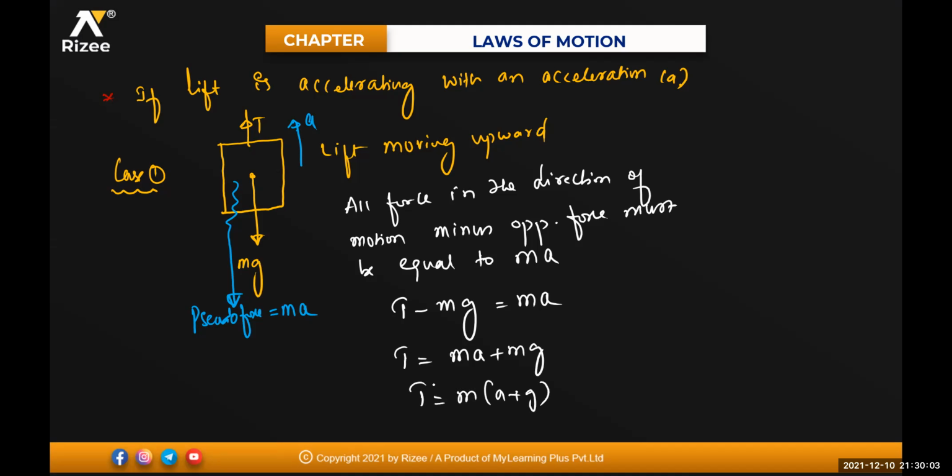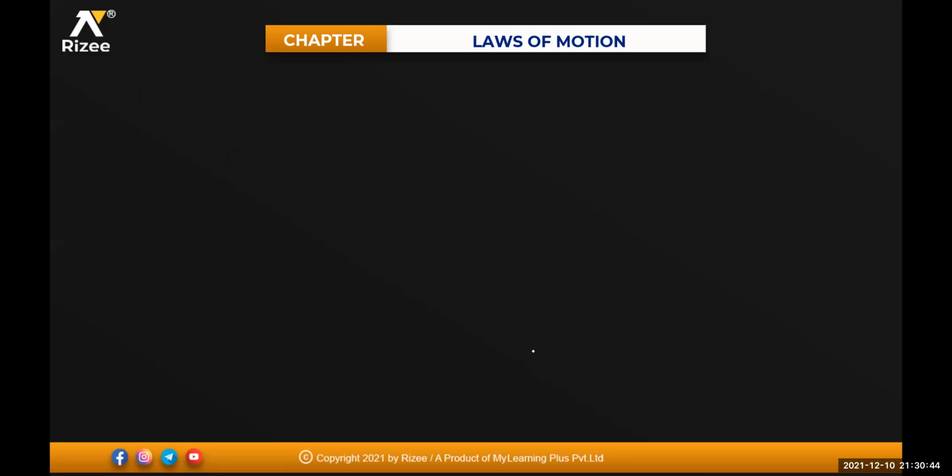Sir, can you once again explain the pseudo force point? Okay. See, pseudo force is nothing but the force which comes into play if the body is having acceleration. Now, what is the direction of acceleration of the lift in the upward direction? Upward. As it is an accelerating body, Newton's laws are not applicable, so we introduce the concept of pseudo force. Pseudo force always acts in which direction? Opposite to the motion. As the lift is moving in the upward direction, pseudo force will act in the downward direction. Clear? Yes, sir.